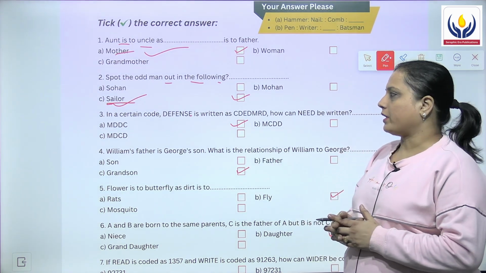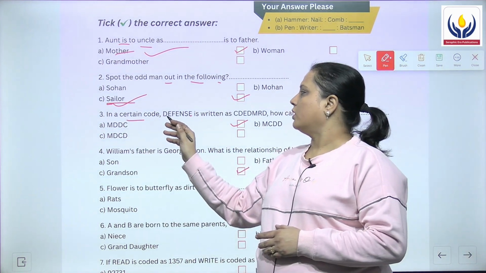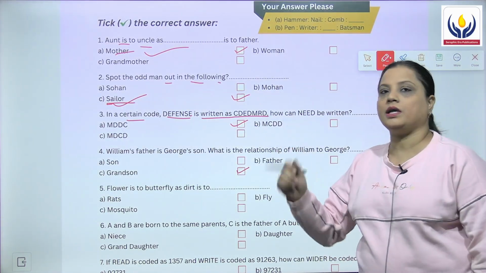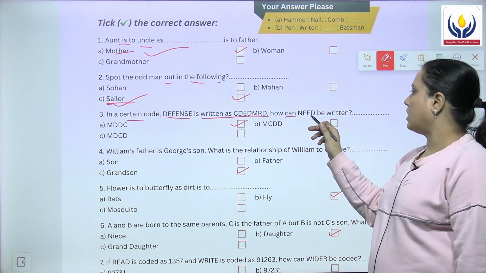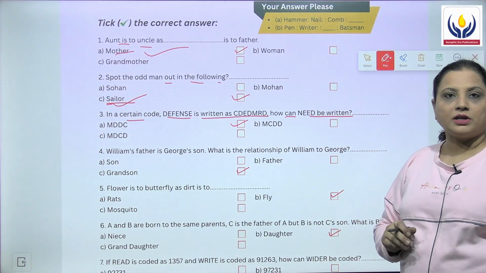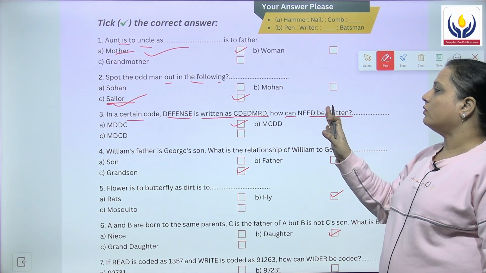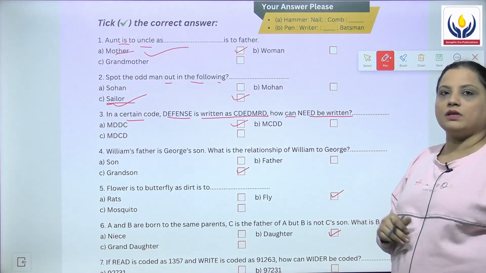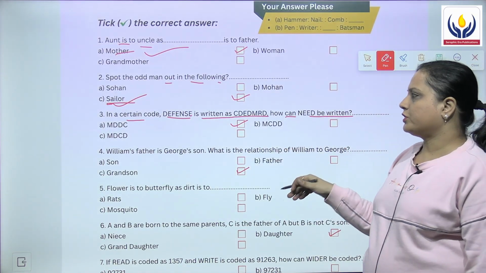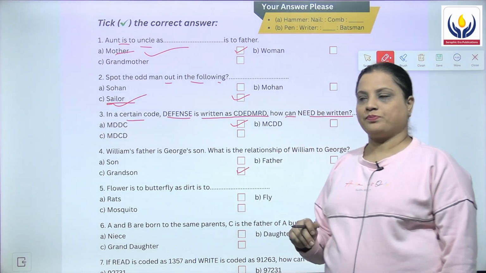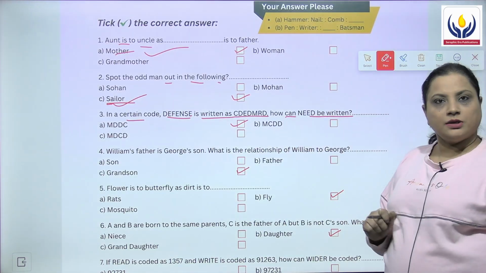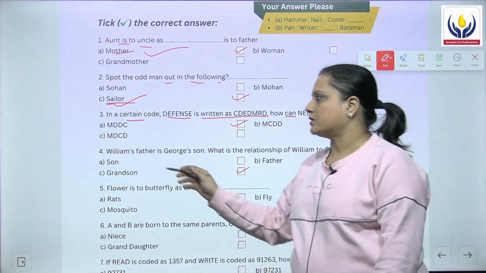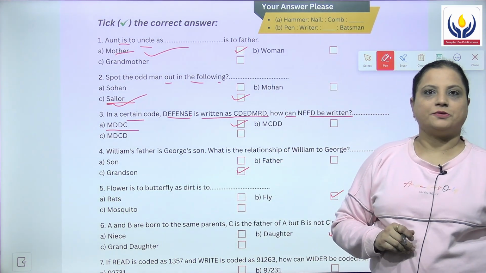Then in the third question, in a certain code, defense is written as CDEDMRD. So how will you now write need? How can need be written? You have to assess this code and then give the answer for need. The options are MDDC, MCDD or MDCD. The correct answer is MDDC.